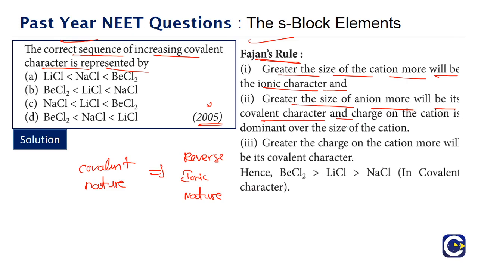And greater the charge on the cation, more will be the covalent nature. Here we can even add anion. So when you have a higher cation charge or anion charge, the covalent nature will be high. Why? Because losing or gaining more electrons is always thermodynamically more difficult. That's why the nature shifts from ionic to covalent, because instead of losing and gaining, there will be a tendency to share the electrons.